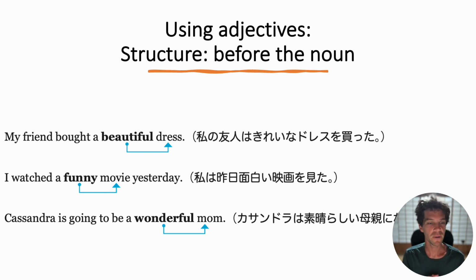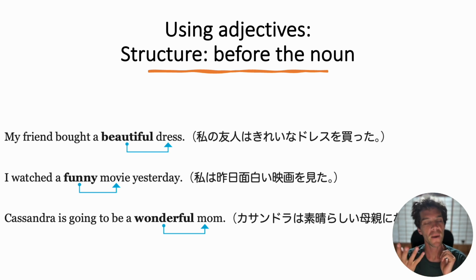The second example: I watched a funny movie yesterday. Of course, the noun is movie. You got it? The adjective is funny. It means the movie made me laugh. Haha, it was amusing. And the last one: Cassandra is going to be a wonderful mom.